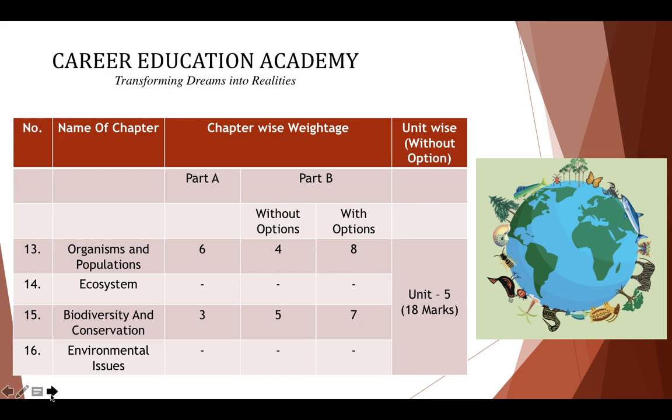So from organisms and population, you have 6 marks for the MCQ and 4 marks for theory part. On the other hand, biodiversity will have more weightage in the theory part, and only 3 MCQs will be asked from them. The weightage for MCQs is the same, but as far as part B is concerned, they can ask you one direct 4 marks question also.